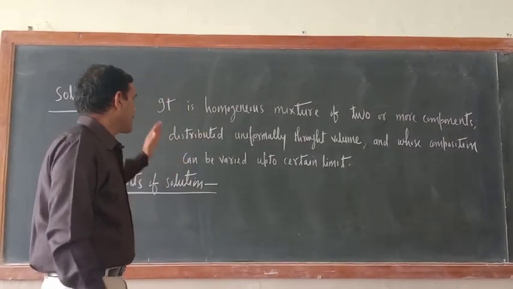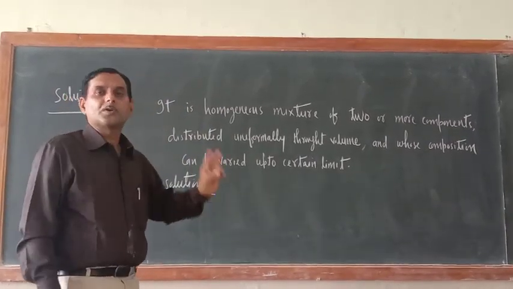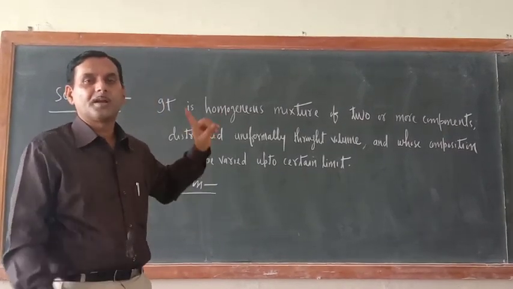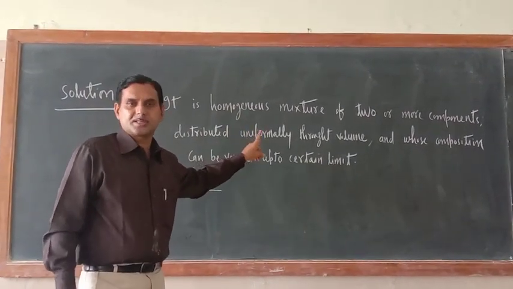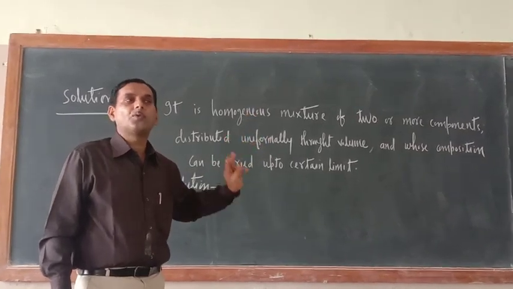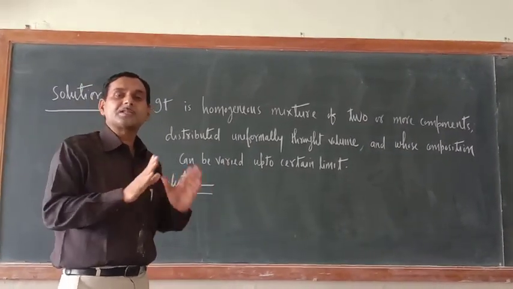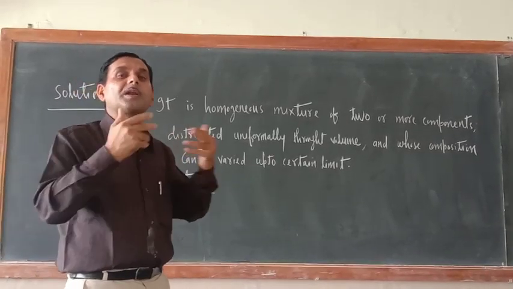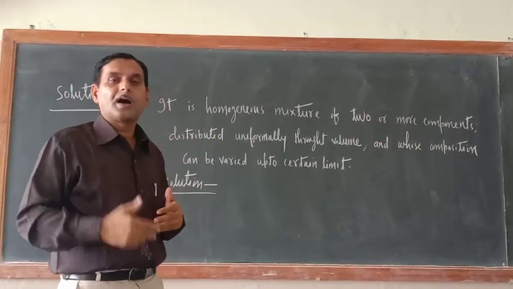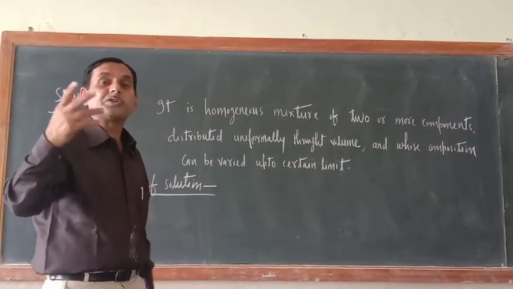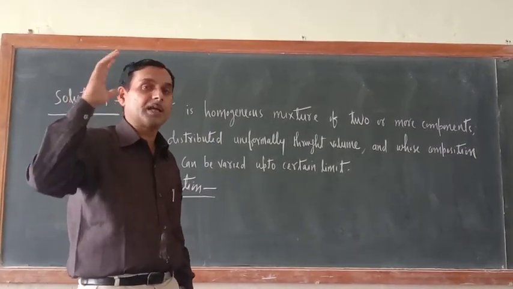So ultimately, what is the definition of solution? In the definition of solution, basically three aspects are there. Number one, it is the homogeneous mixture of two or more components. Second point is all components of solution should be uniformly distributed throughout available volume. What about the third important thing? Whose composition can be varied up to certain limit.